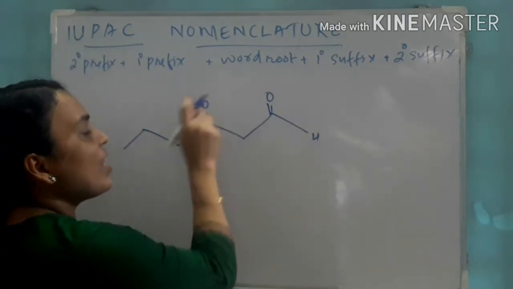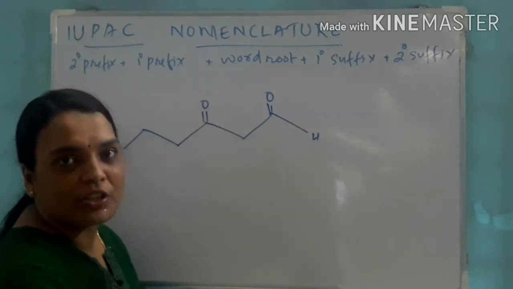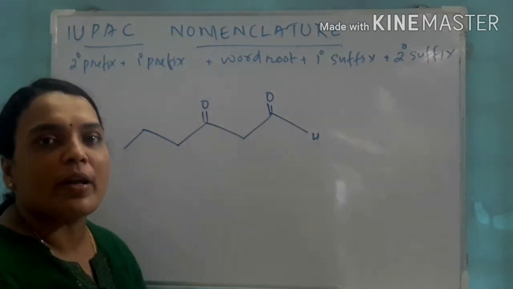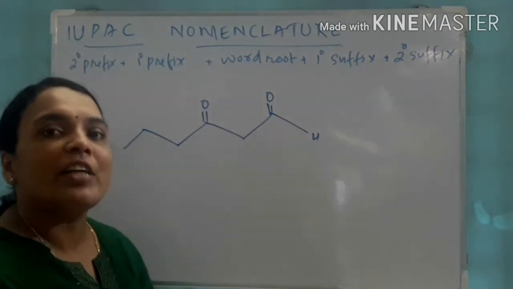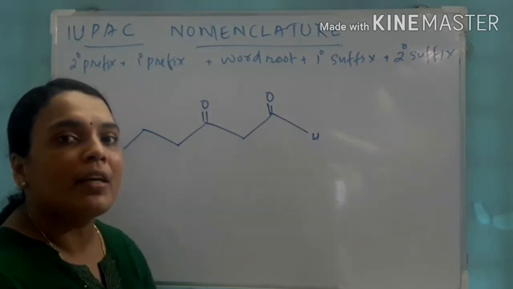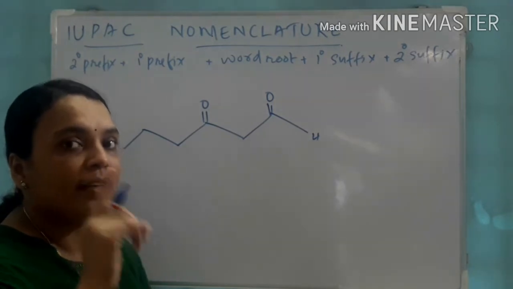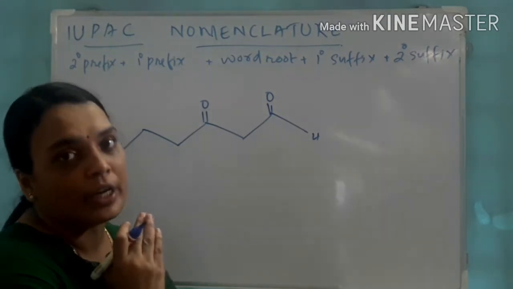And here it is CO, that means the ketone functional group. So 2 functional groups are there: the aldehydic group as well as the ketonic group. So which has more priority? Always study, you have to learn that priority order.